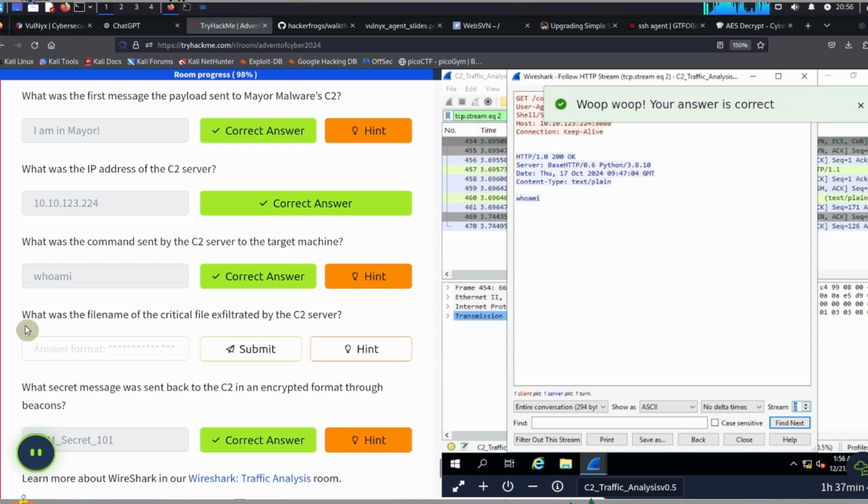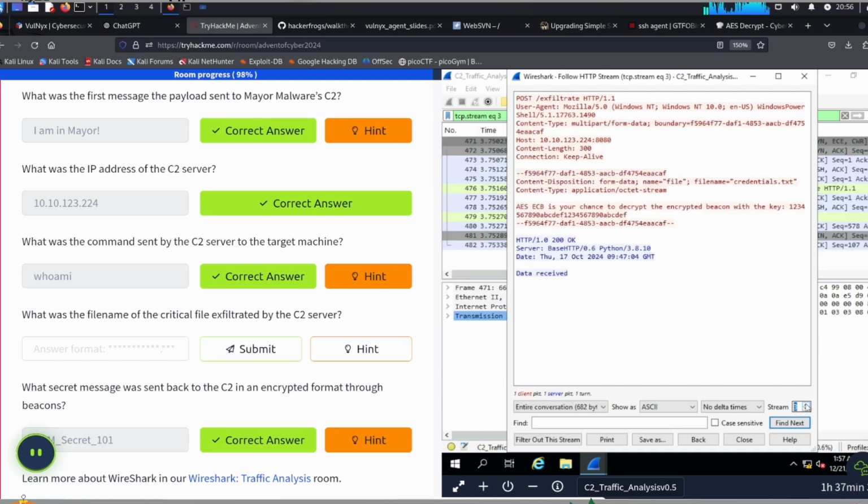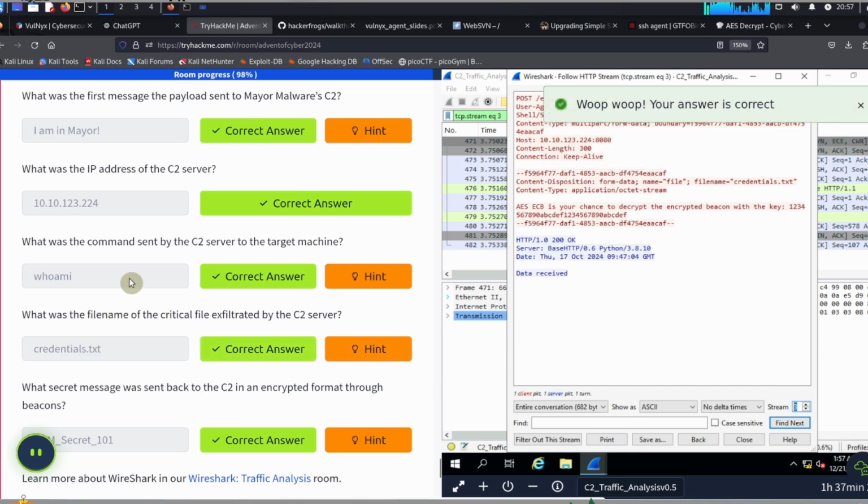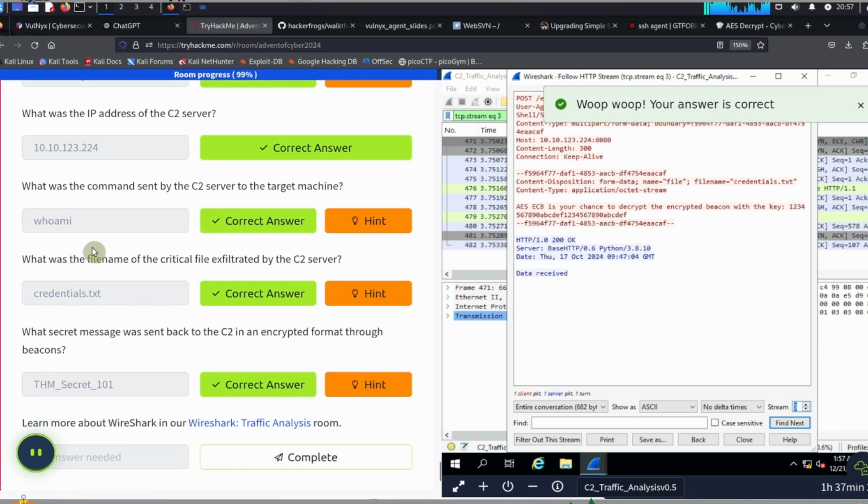And the next question is, what was the file name of the critical file exfiltrated by the C2 server? The answer for this is actually in the next stream in the communication, stream number 3. We see here there's a file name, and the file name is credentials.txt. So this is the answer. Type in credentials.txt and then click on submit. Okay, and that's all of the questions.